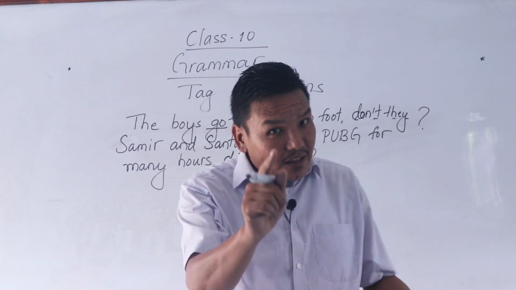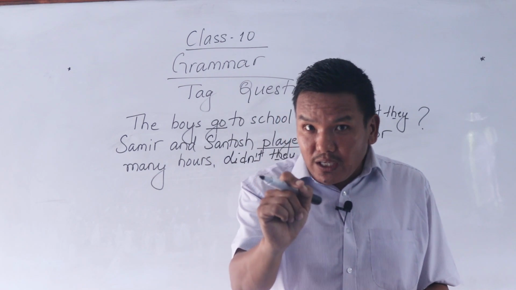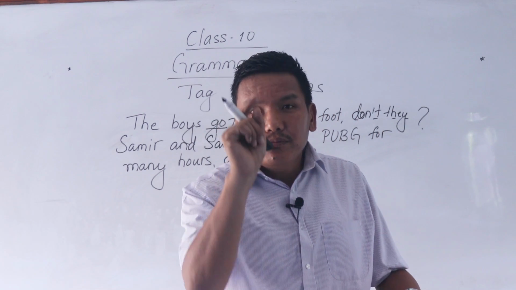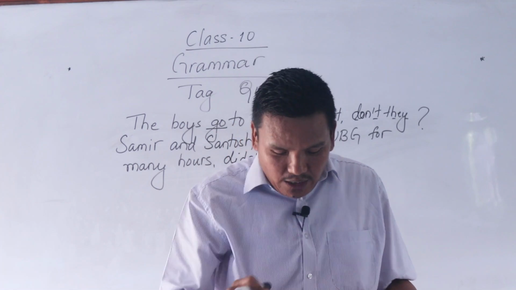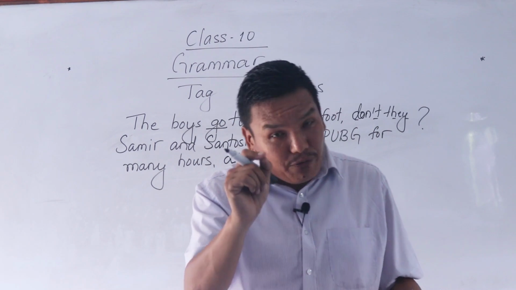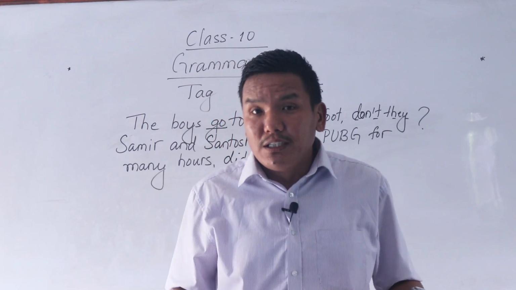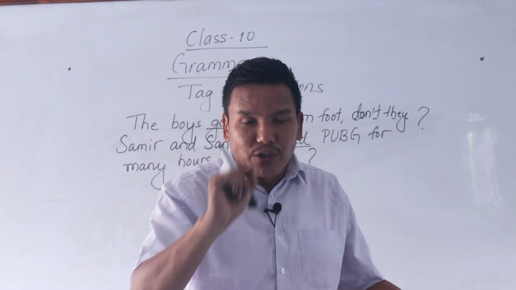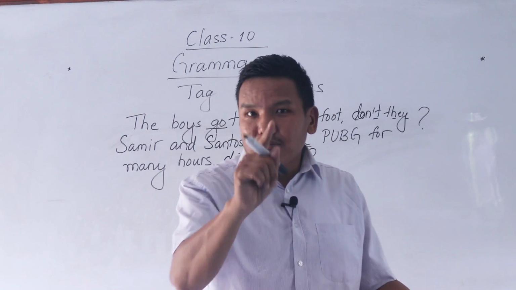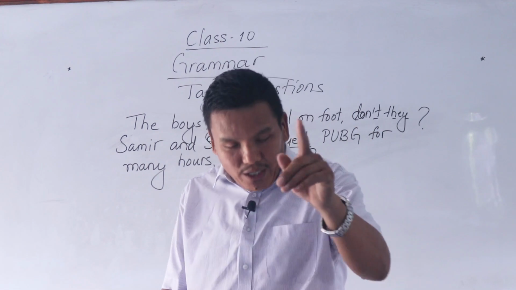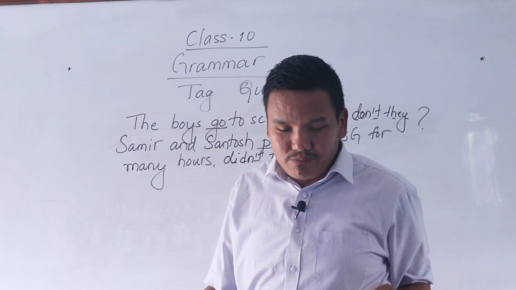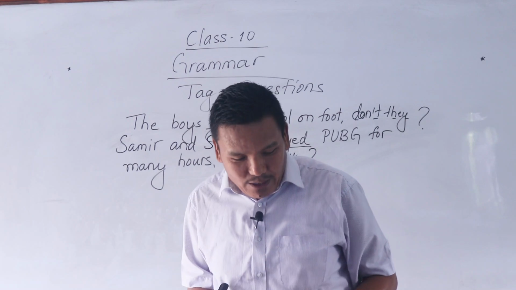For example, aren't, not are not. And the thing I told you is that we should never use a noun in the question tag, we should use a pronoun. Resma and Ramesh, that is a plural subject, therefore you should write they. And one more important thing is that you give a question mark after you write tag questions.